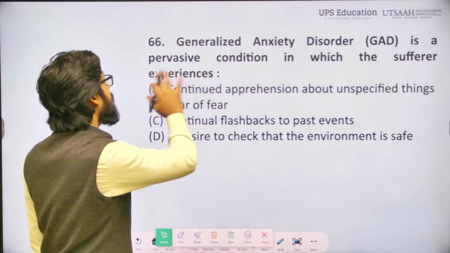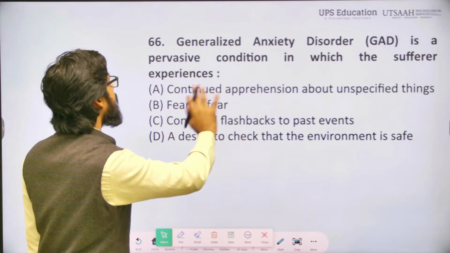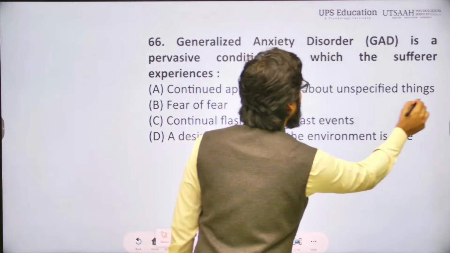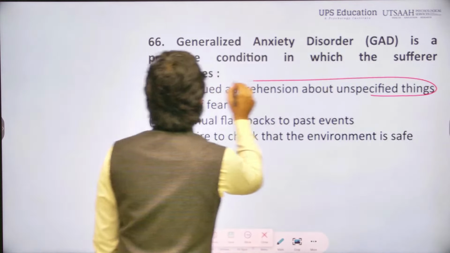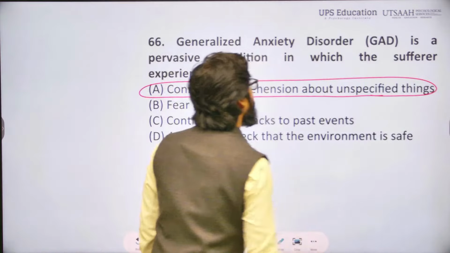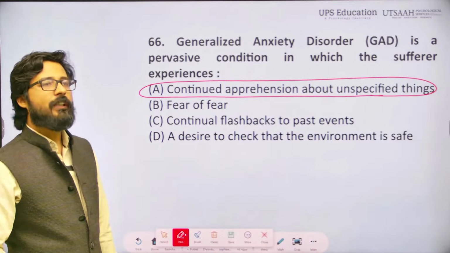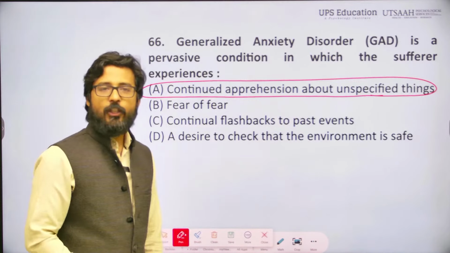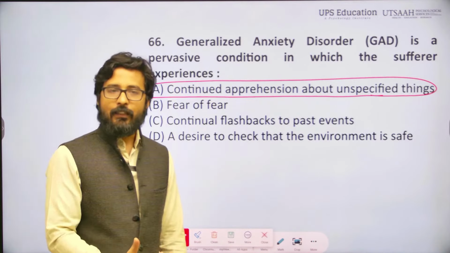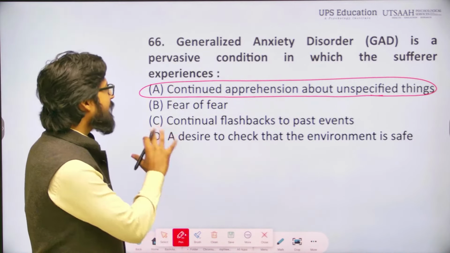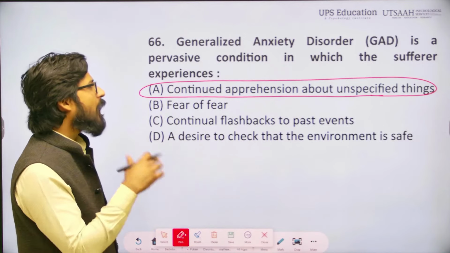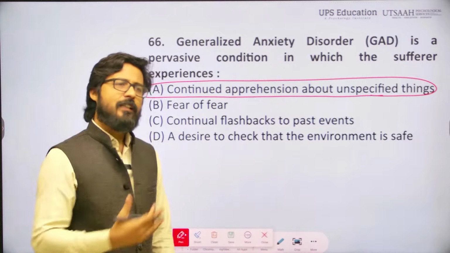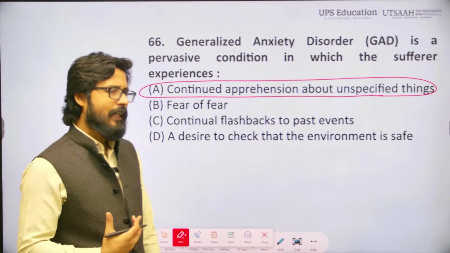GAD is a pervasive condition in which the sufferer experiences continued apprehension about unspecified things. They will be worried about their job, their education, maybe their children's education, their health. This is a kind of continued apprehension about unspecified things. The individual will take extreme concern about financial loss.